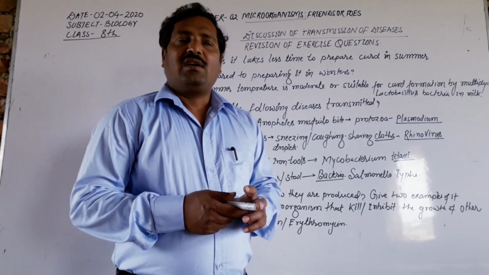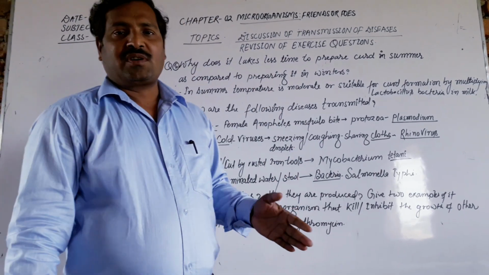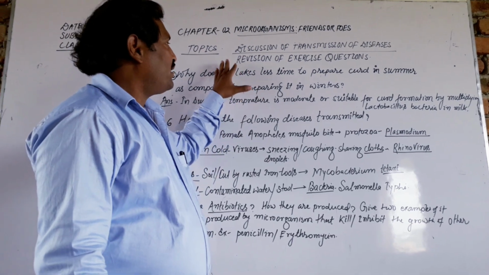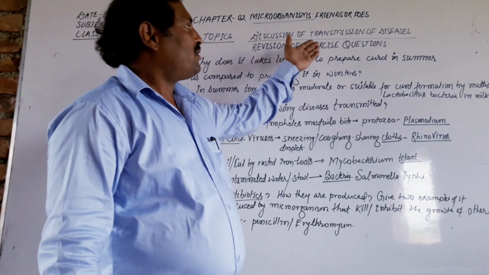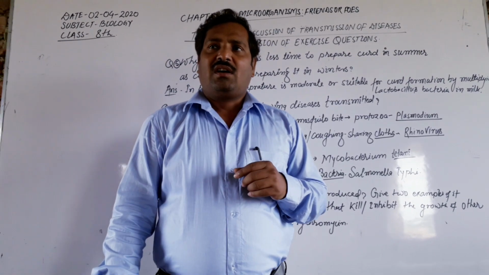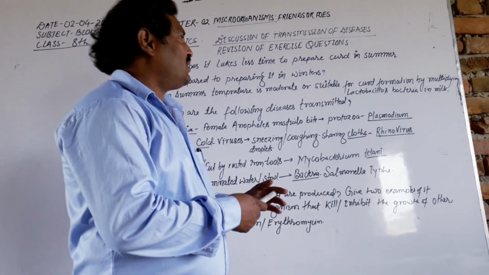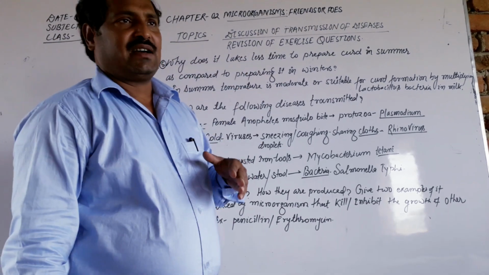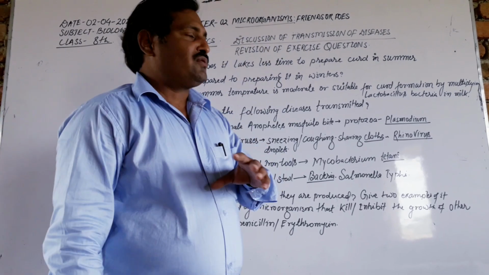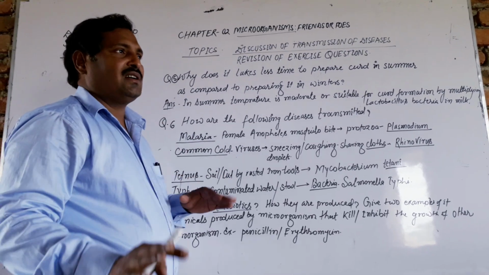Dear students, we have also discussed the keywords one by one. There were 10 or 11 keywords. Today we are going to discuss the transmission of disease, and we will also revise the exercise questions one by one, because it is most important for you to also write the question answers. We discussed questions 1, 2, 3, 4 yesterday.